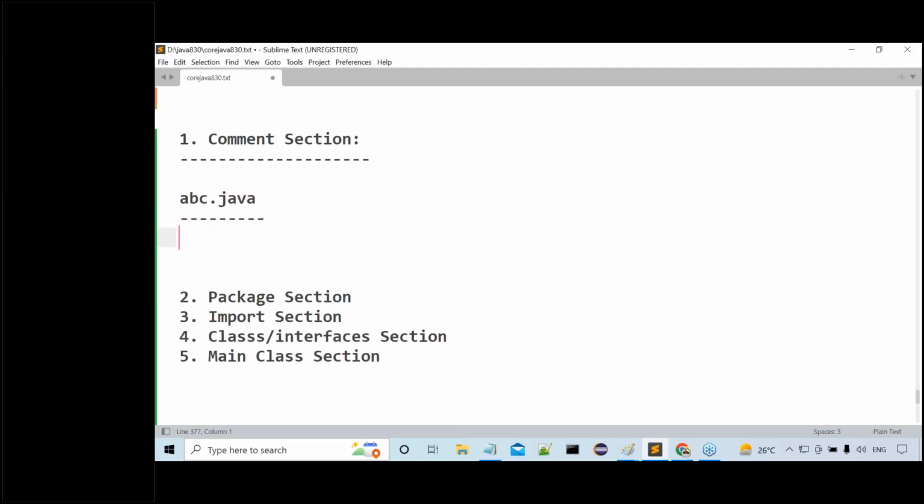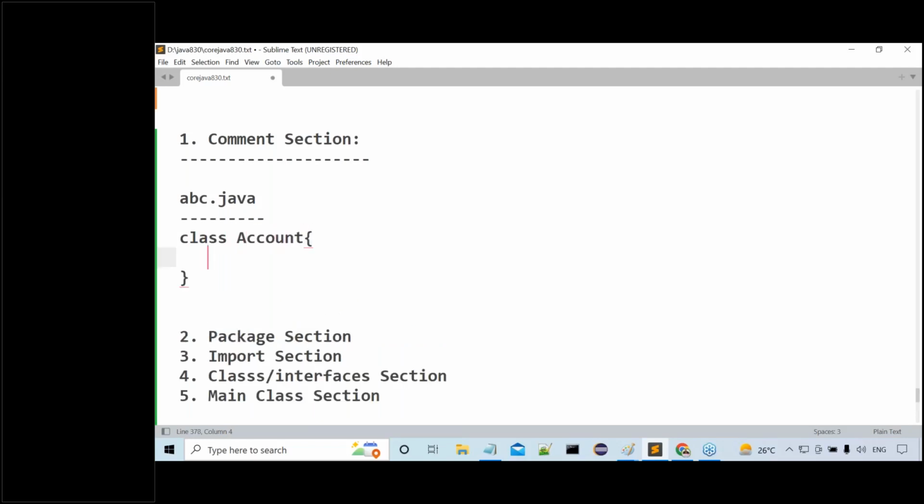Here inside the Java file, directly, are you thinking about it? Directly, I'm going to write class Account like this, directly providing some implementation for this account. Are you thinking like this? This is not the proper way to write the program.